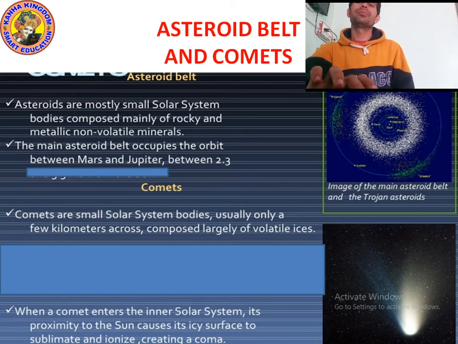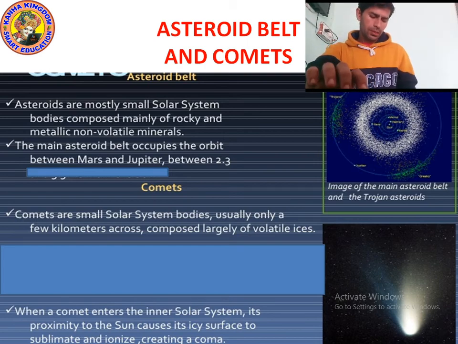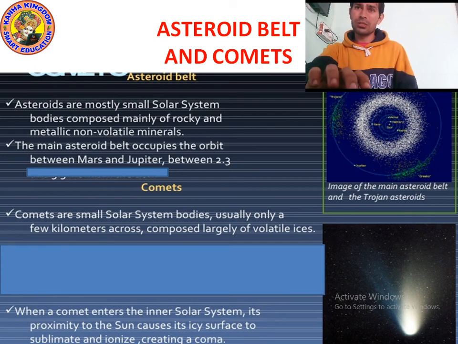Remember kids, comets are also part of the solar system, but they are only a few kilometers across. They are composed of volatile ice, which can be easily sublimated.